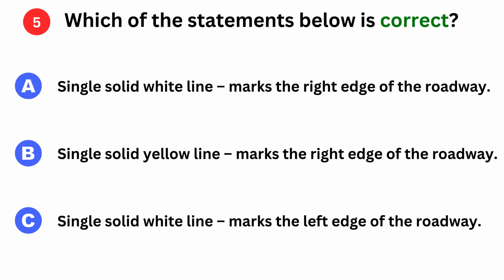Which of the statements below is correct? A. Single solid white line marks the right edge of the roadway. B. Single solid yellow line marks the right edge of the roadway. C. Single solid white line marks the left edge of the roadway.